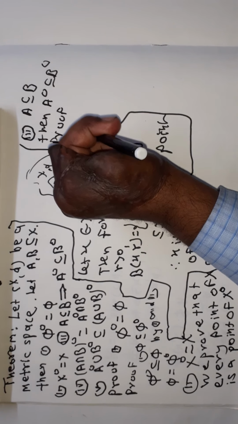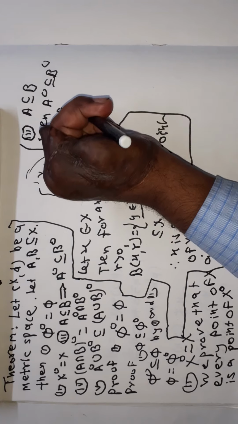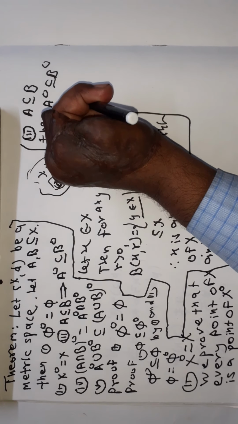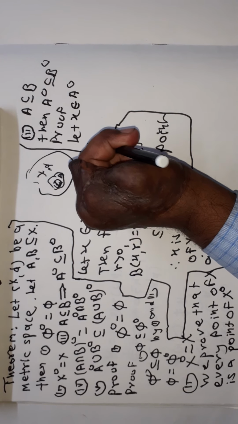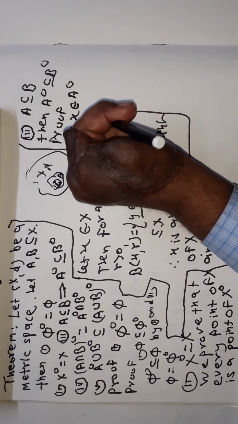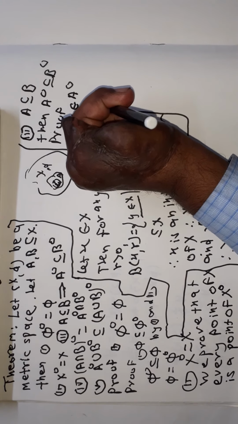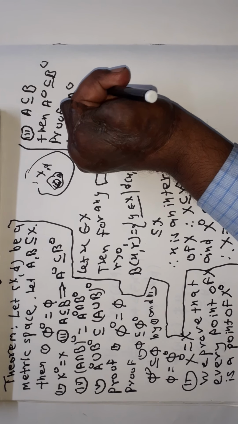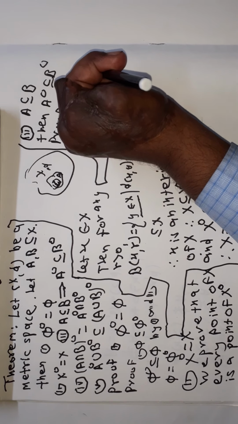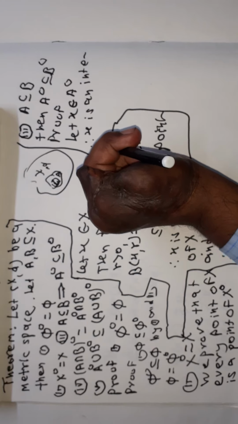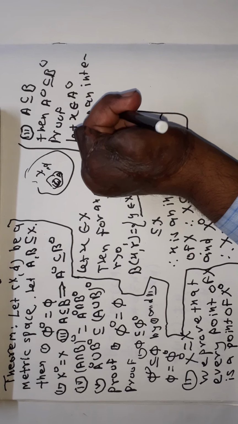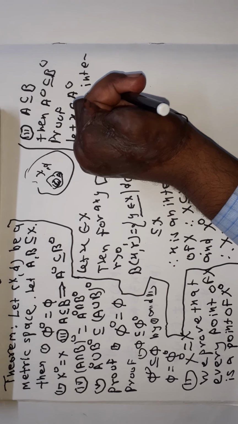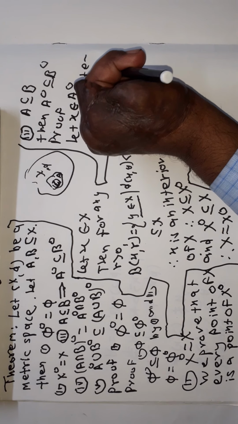Let x belong to A interior. Therefore, x is an interior point of A.